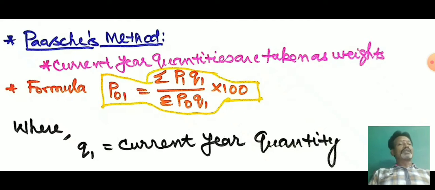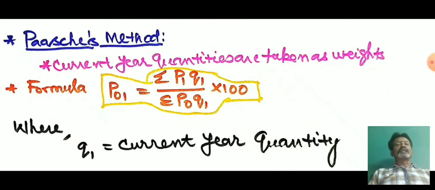So what is the simple formula? Under the simple aggregate method, what is the simple formula to construct the index number? P01 equals sigma P1 divided by sigma P0. Now to derive the Paasche formula, we have to multiply Q1 both in the numerator as well as in the denominator.